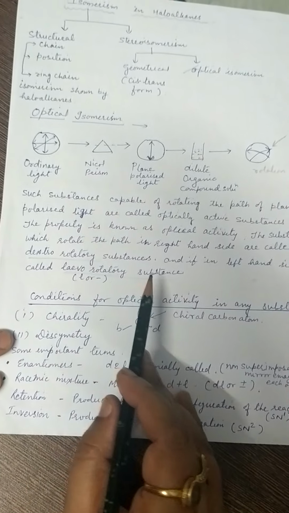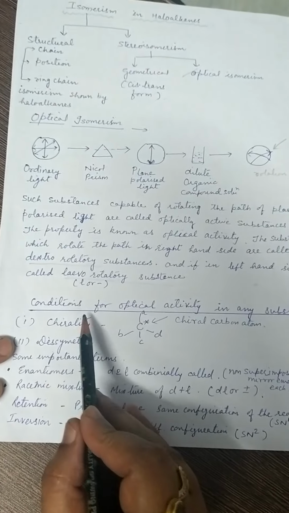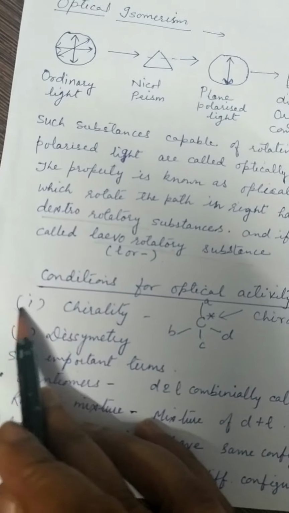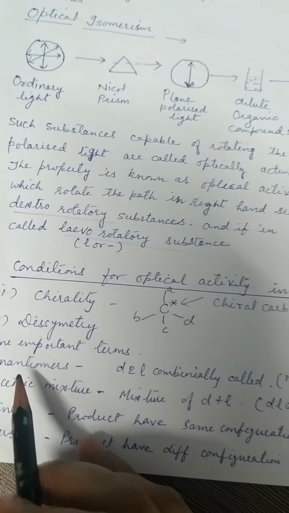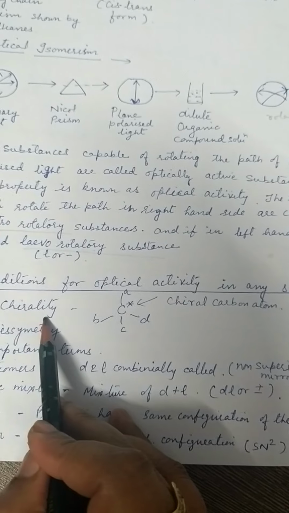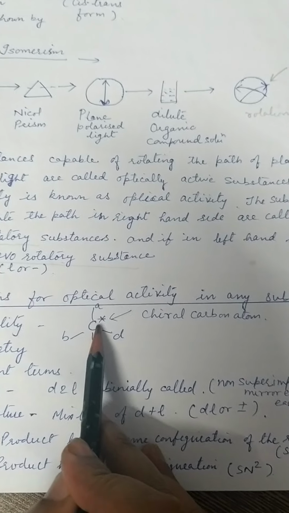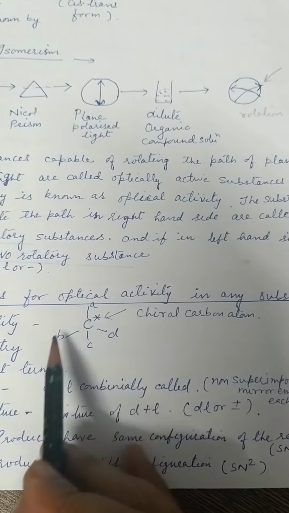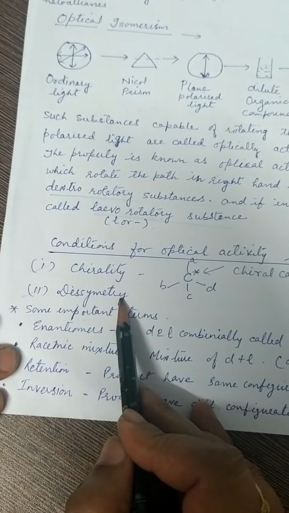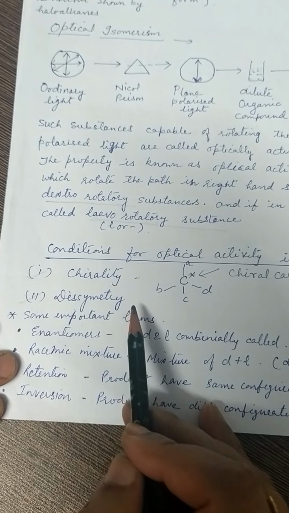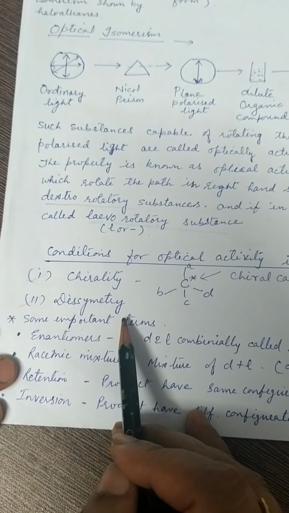The property of optical activity is shown by those compounds which fulfill these two conditions: chirality and dissymmetry. The meaning of chirality is what? Presence of at least one carbon atom which is surrounded by 4 different groups. Dissymmetry means when the mirror image of any compound is non-superimposable, that is called a dissymmetrical compound.